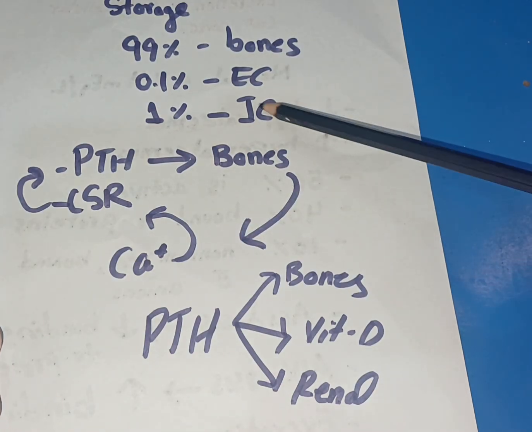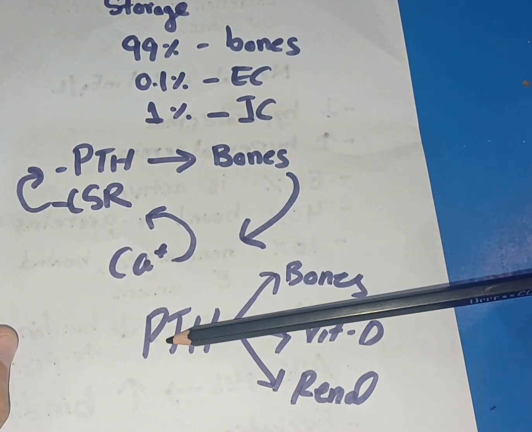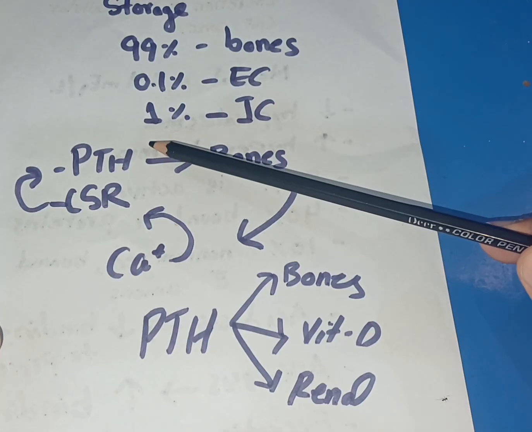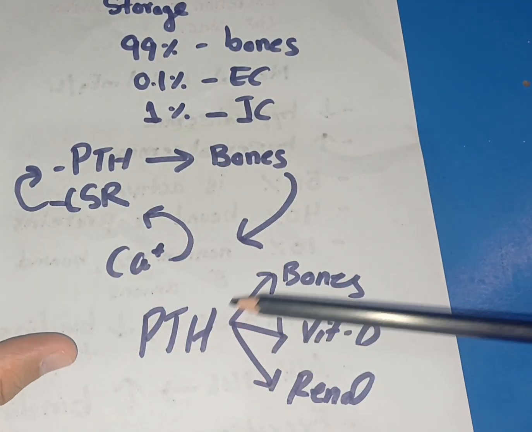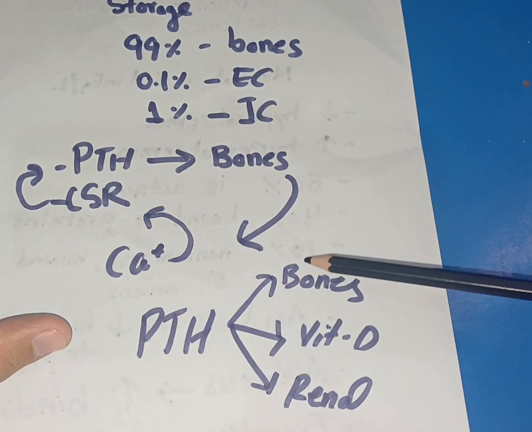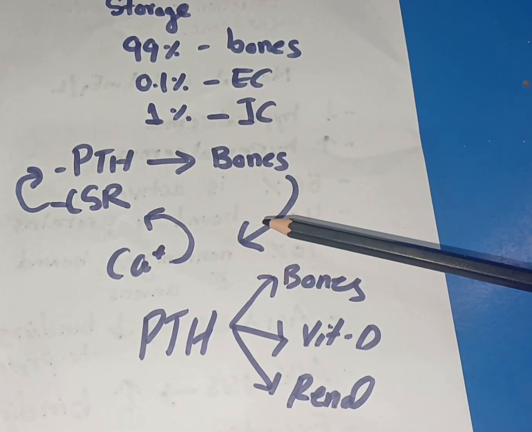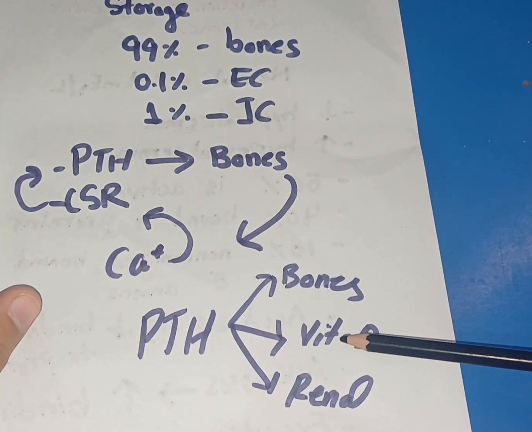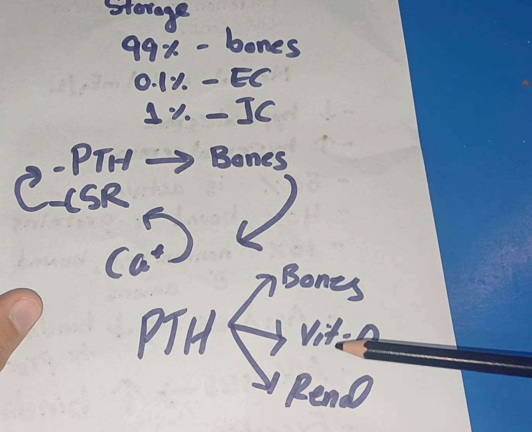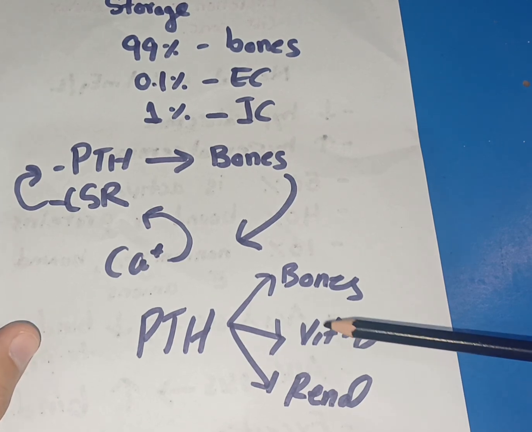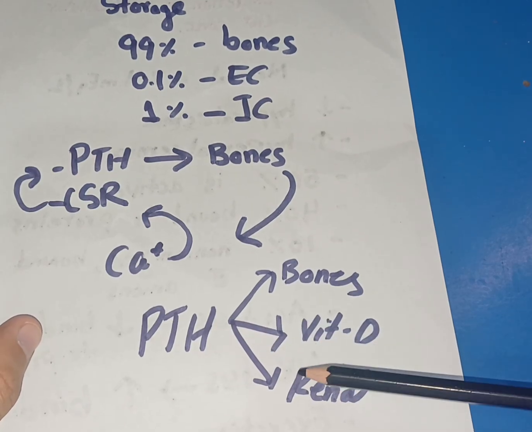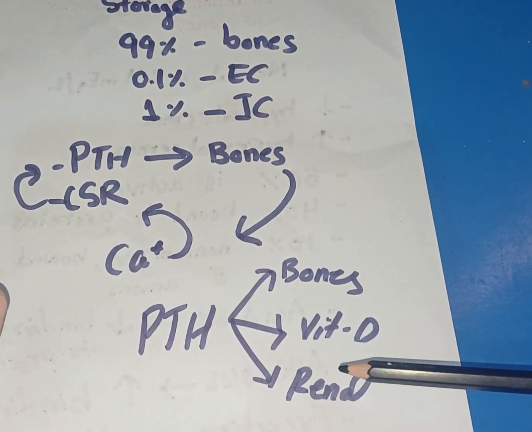Now, to maintain the level of calcium, the parathyroid hormone, which is released from the parathyroid glands, has three main important roles. When it is secreted, it leads to resorption of calcium from the bones, trying to maintain the level of calcium in the blood. Similarly, it activates vitamin D, and vitamin D then helps in reabsorption of calcium from the intestine. And finally, parathyroid hormone also acts in reabsorption of calcium from the kidneys.